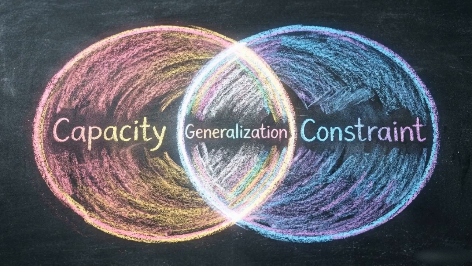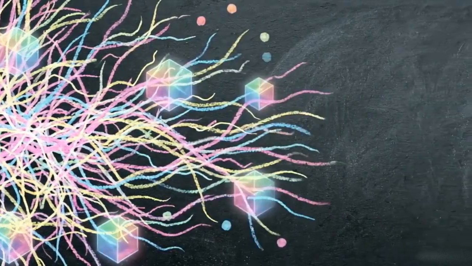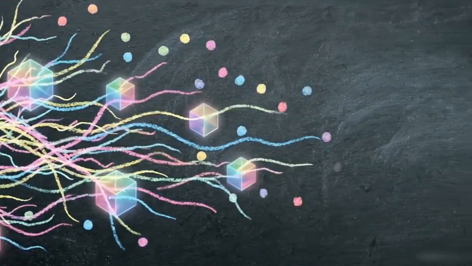Predictive intelligence is built on this mathematical trade-off. By binding the network's capacity, we force the system to filter out statistical noise and isolate the signal that actually drives